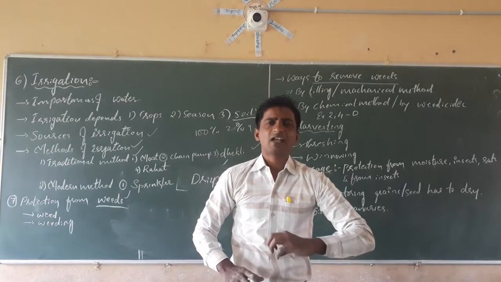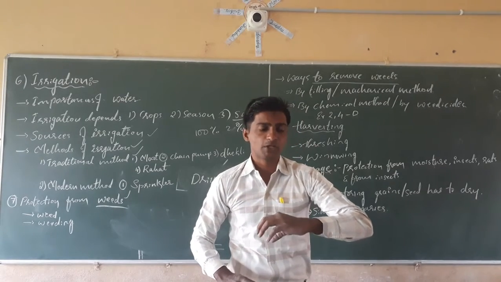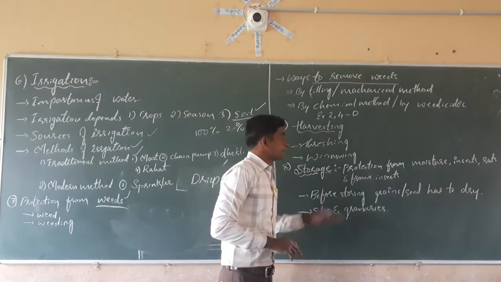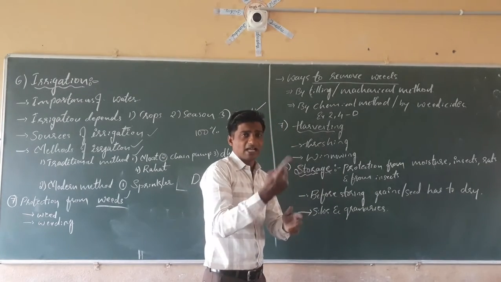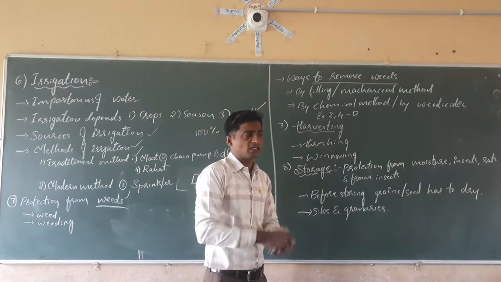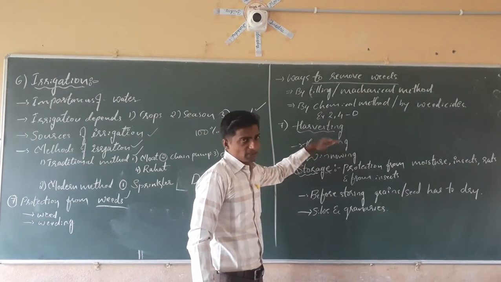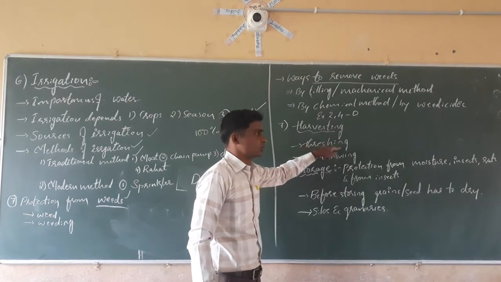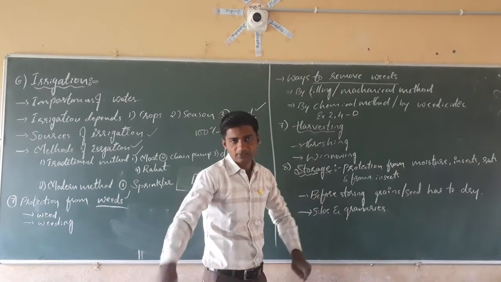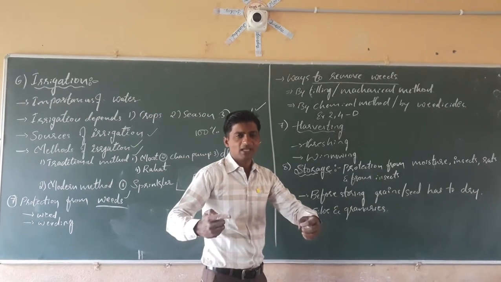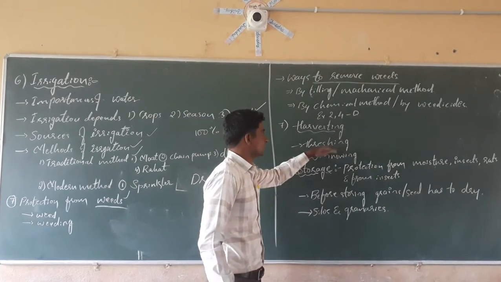Along with the seeds, unwanted chaff material or the chaff materials are produced. That will be separate, means unwanted chaff material that will be present. That separation of seeds from the chaff is called threshing. By beating on the hard substance, the removal of seeds from the chaff is called threshing.